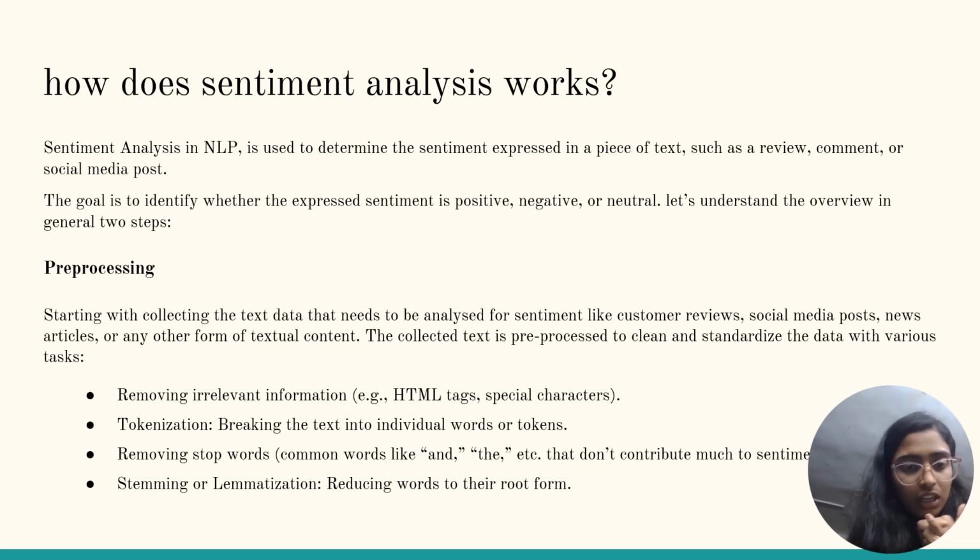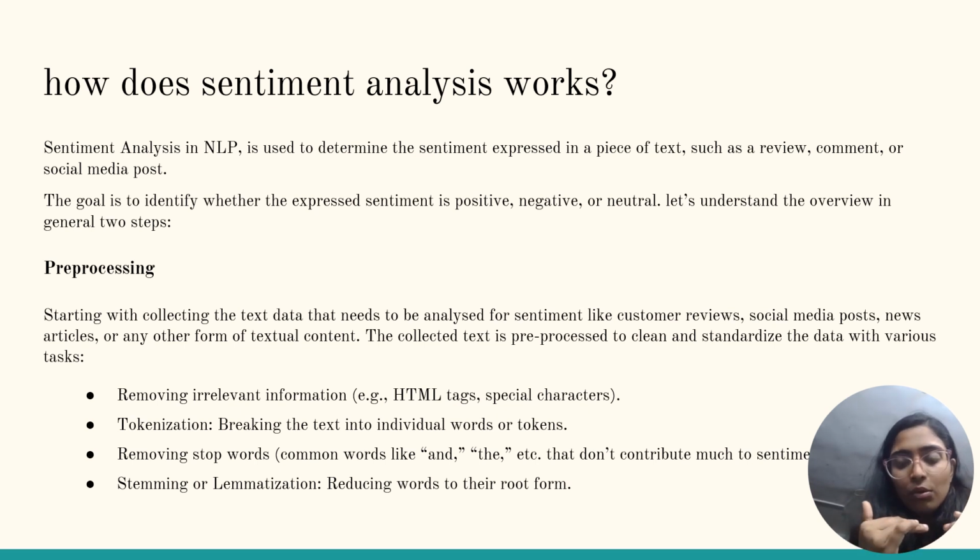First is pre-processing, starting with collecting the text that needs to be analyzed for sentiments, like customer reviews, social media posts, news articles, or any other forms of textual content. We'll remove irrelevant information such as HTML tags or special characters.